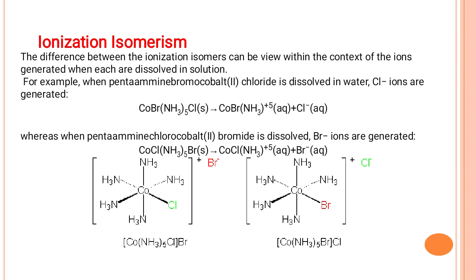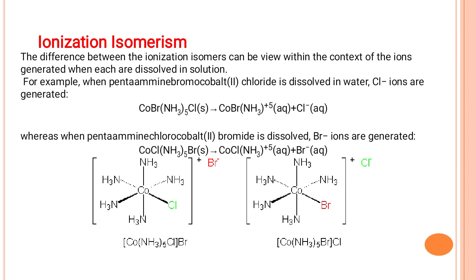So on one side Cl minus is the counter ion, and on the other side Br minus is the counter ion. So different ions are produced, and this is called ionization isomerism. The compounds have the same molecular formula but produce different ions.